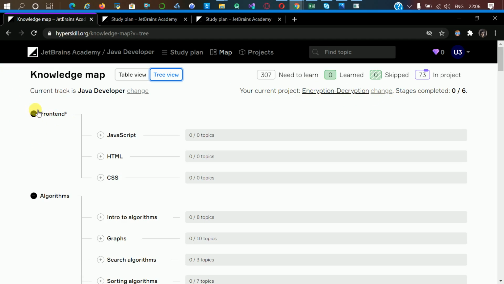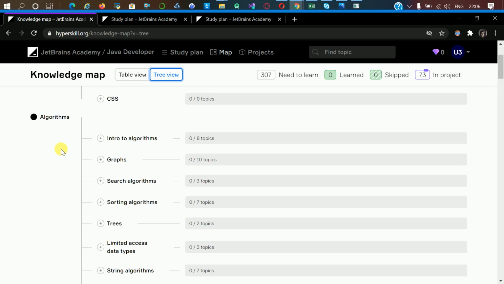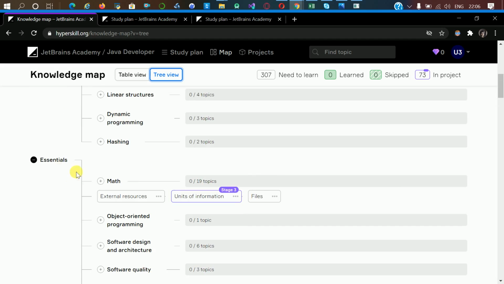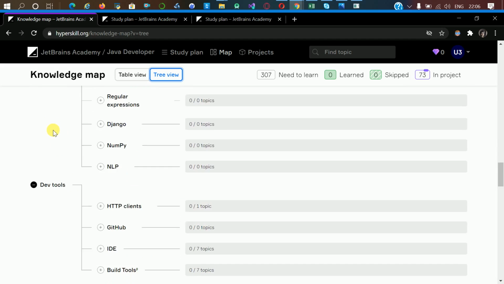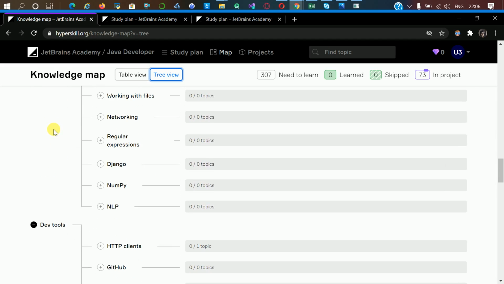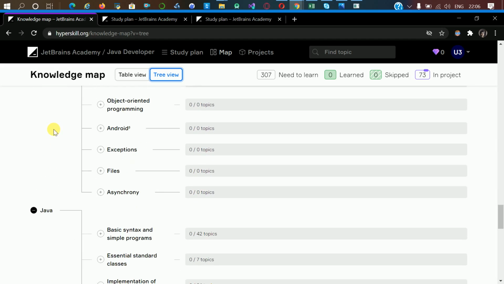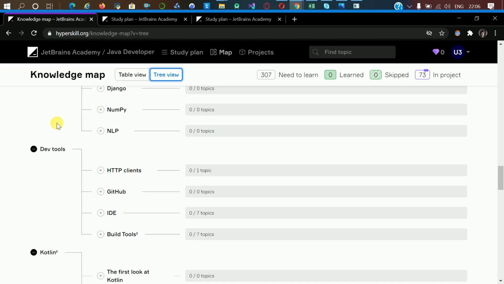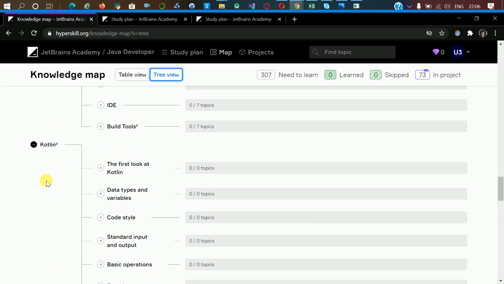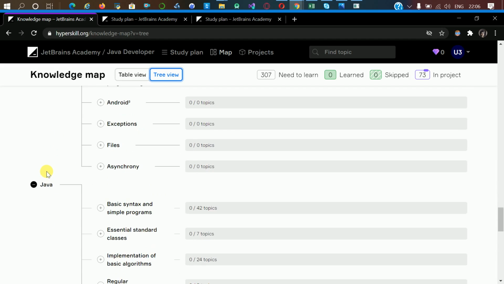For beginners, you can start with Frontend, Algorithm, Essentials, Python, DevTools, Java. And above is Kotlin. After DevTools, there is Kotlin and Java.